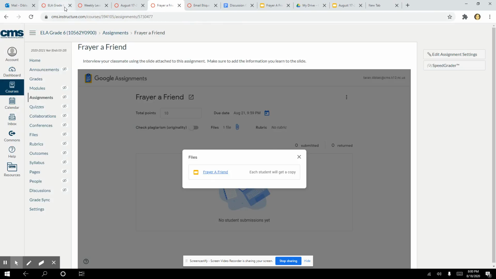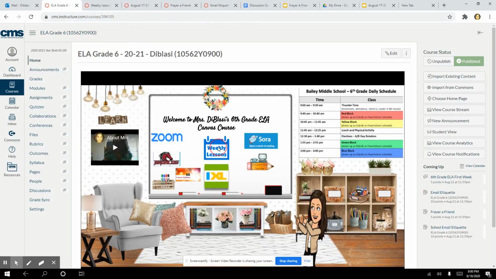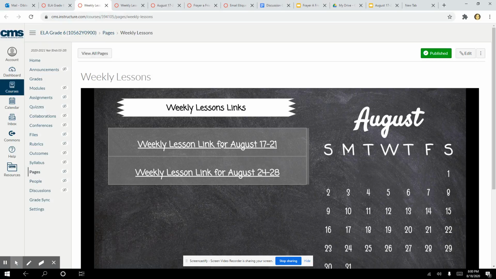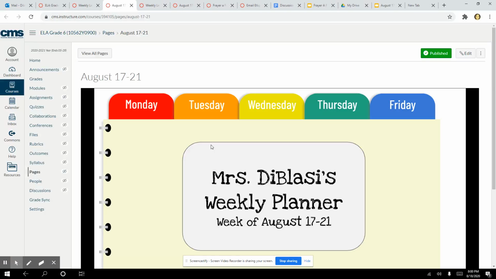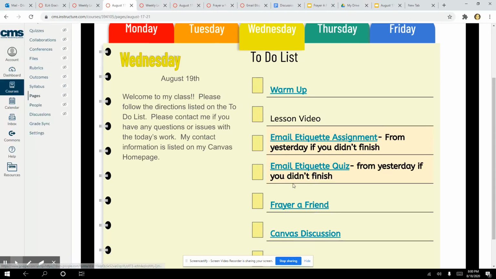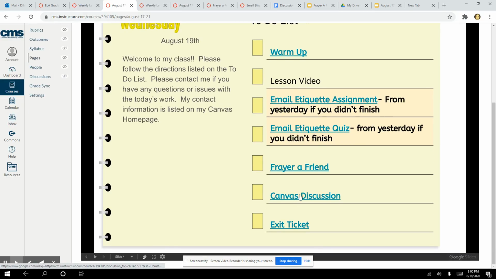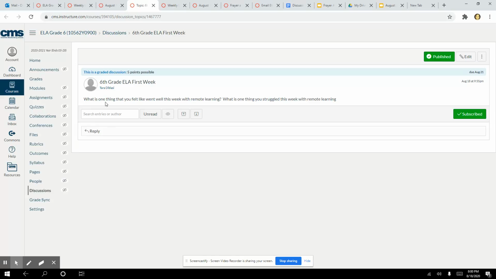And then the last thing that you're going to do today, and this is all pretty easy stuff that won't take you very long. And again, you're going to have an hour. You worked on the email assignment yesterday, so hopefully you don't have much to finish up. But the last thing that you're going to do is a Canvas discussion in your exit ticket. So the Canvas discussion you're going to click on, and it's going to say, what is the one thing that you felt like went well this week in remote learning? What is one thing that you feel like you struggled with this week with remote learning?